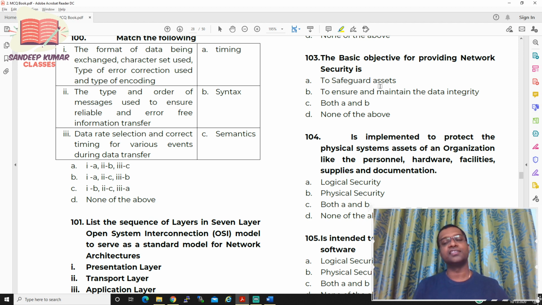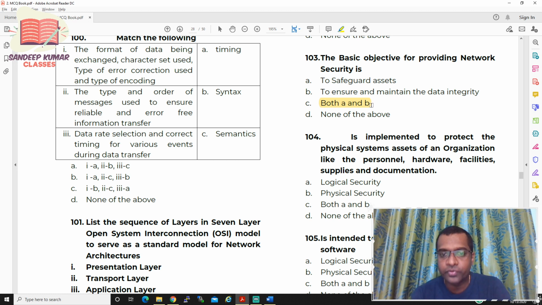Not only for that reason, but even for ensuring and maintaining data integrity we require network security. So the two reasons are: to safeguard the assets, and to ensure and maintain the data integrity. So the answer for 103 is both A and B.